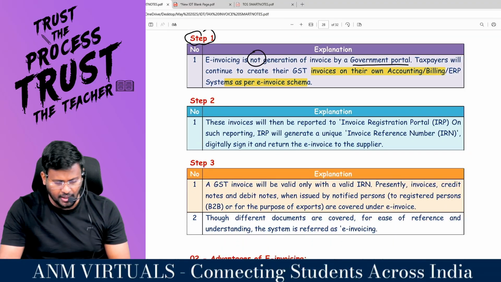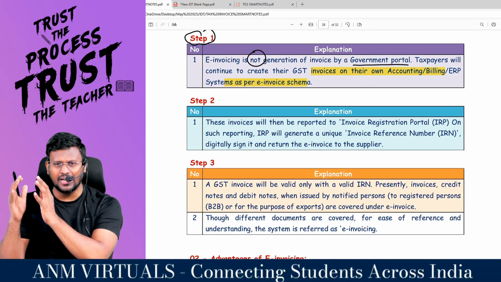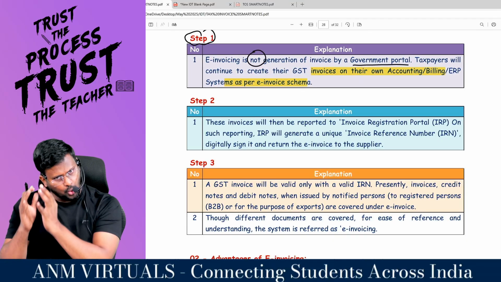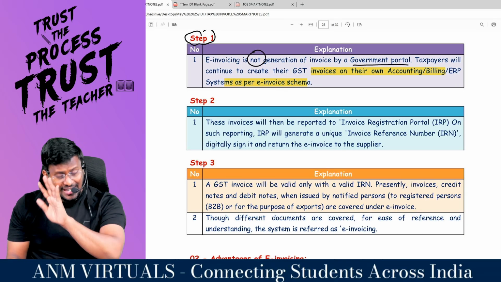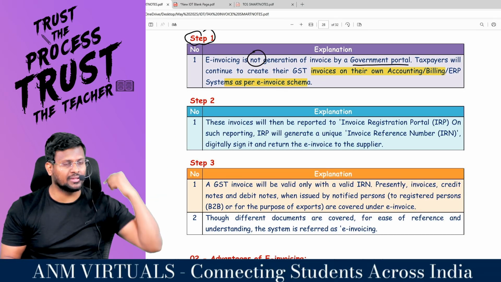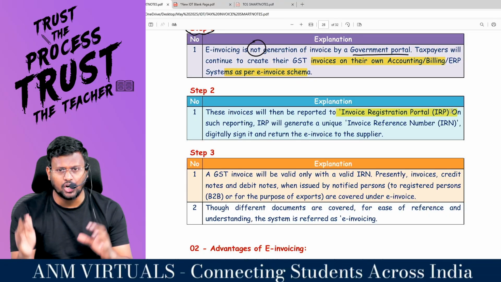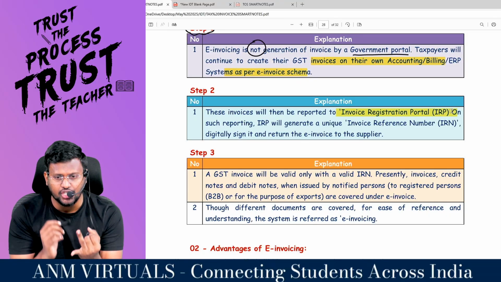Are you all really with me? So that is step number 1. You have to create the invoice using your own accounting software. Then that invoice has to be uploaded, that is, reported to the IRP. There is a concept called IRP, Invoice Registration Portal.